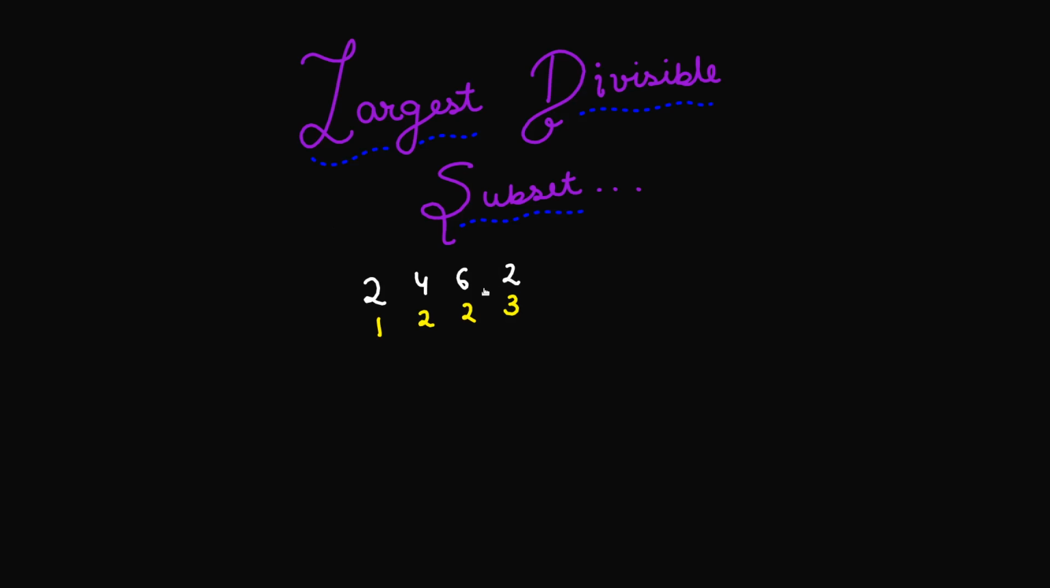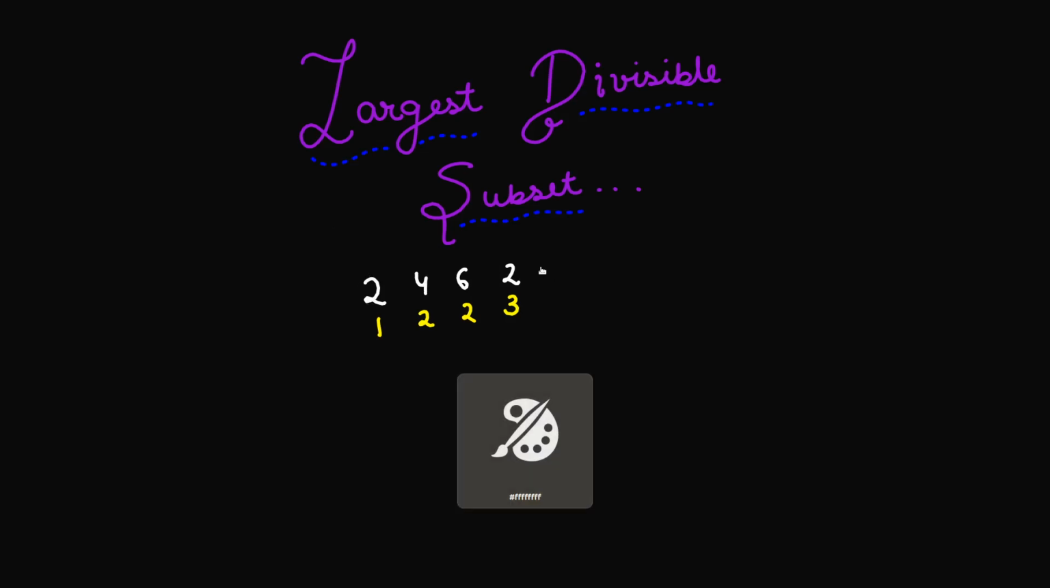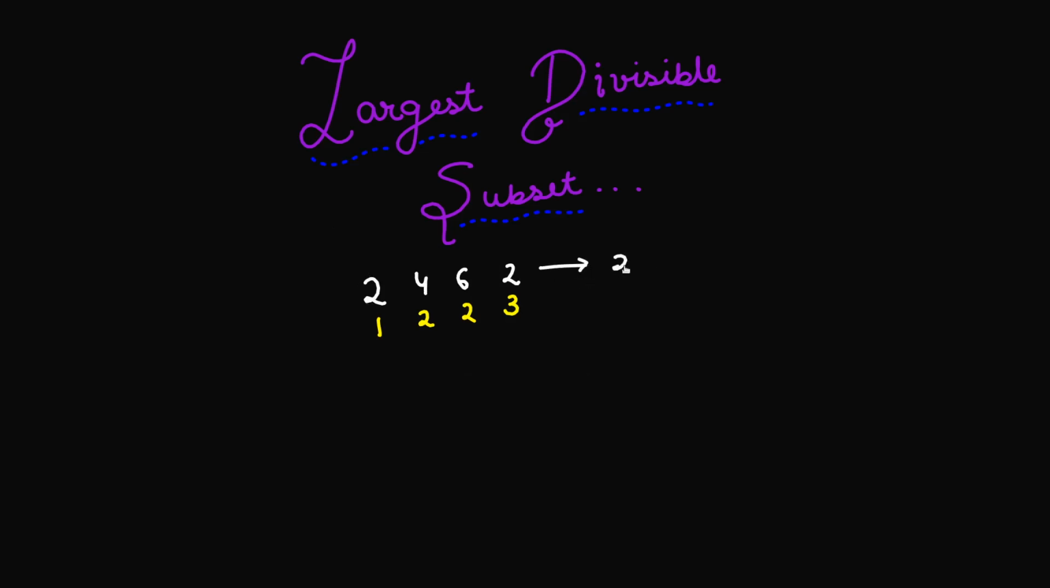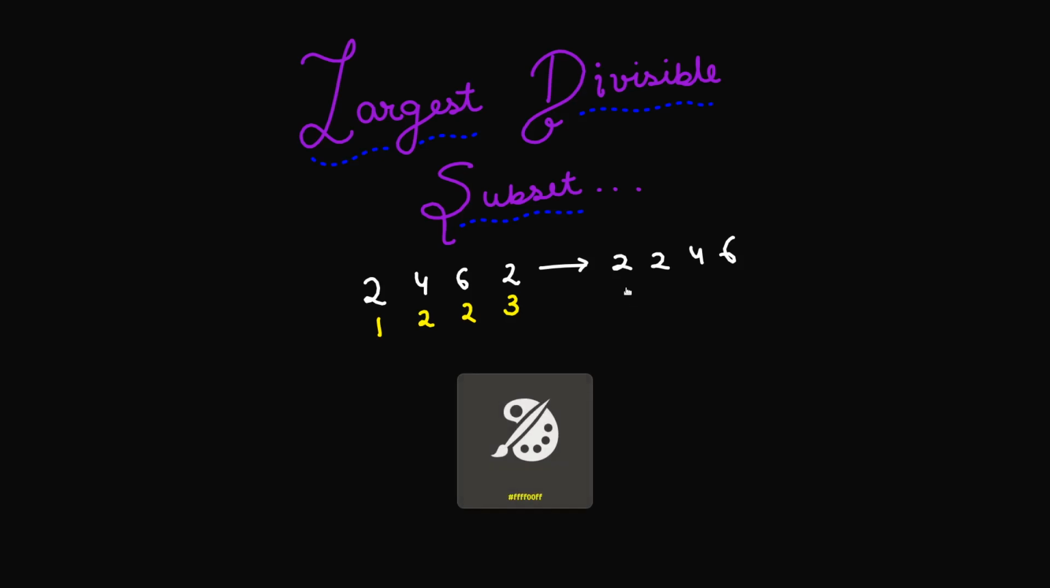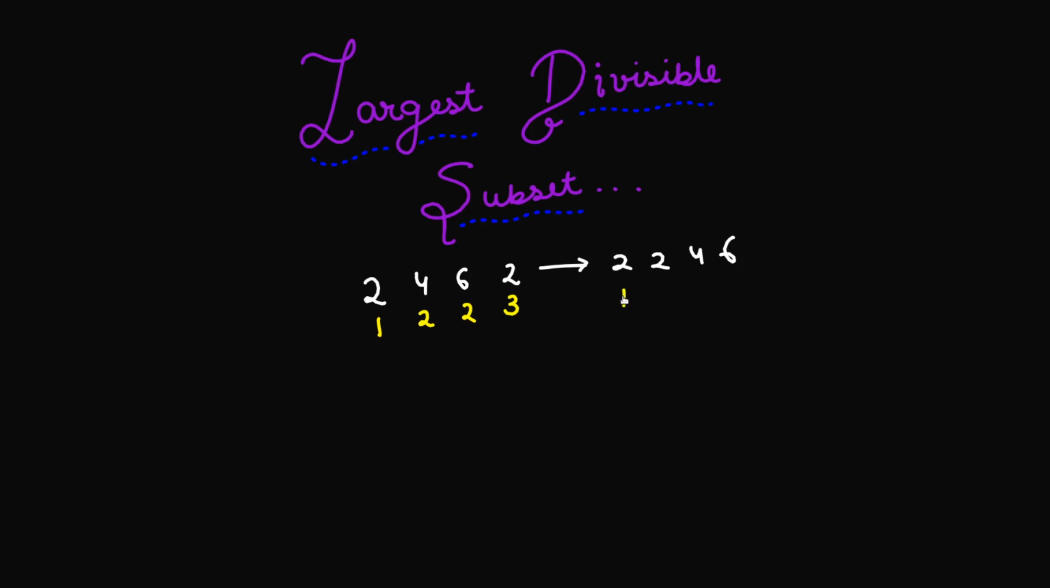Instead of considering it in this order, let's consider the numbers in this order: 2, 2, 4 and 6. For this first 2, the subset size is going to be 1. Now consider only these two numbers, 2 and 2. The subset size is going to be 2, because I can put this 2 along with this 2 and both of them give me a subset size of 2.